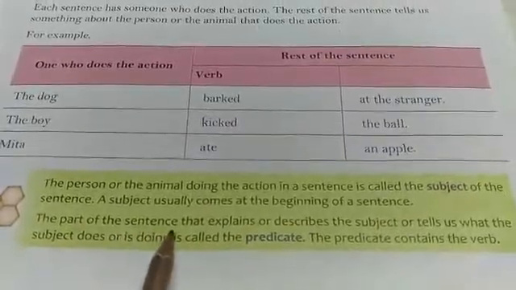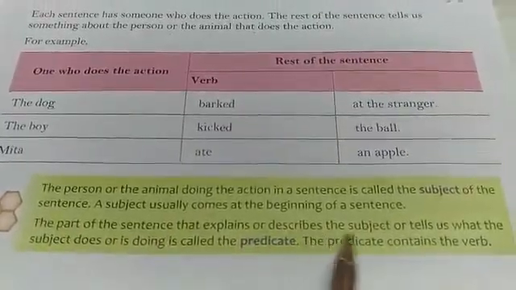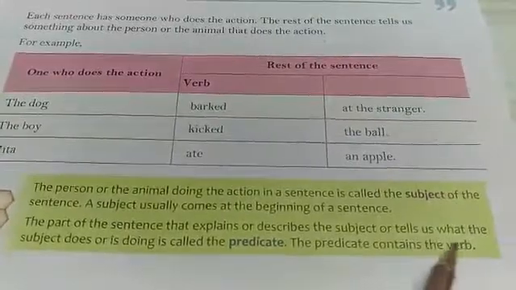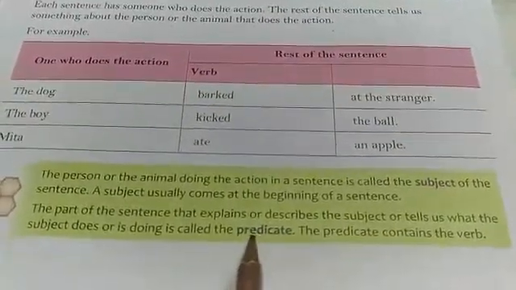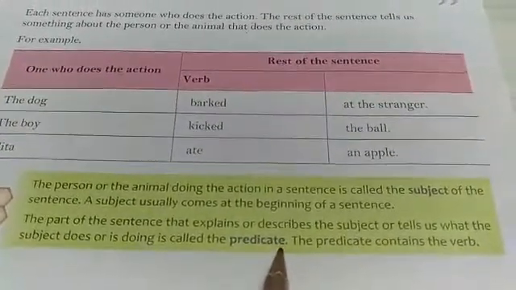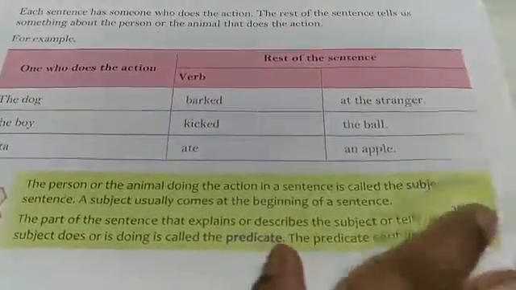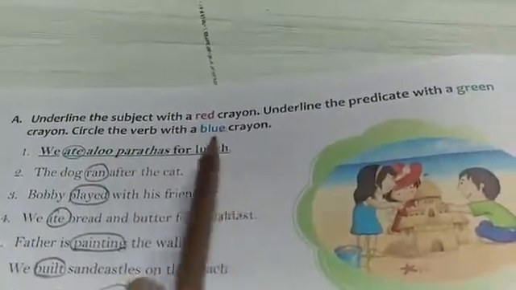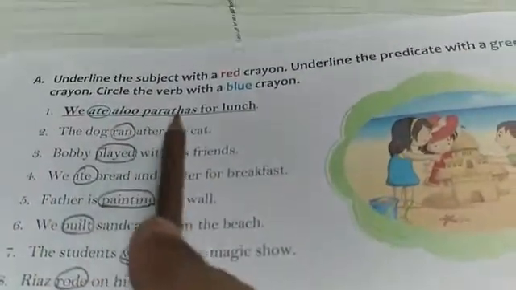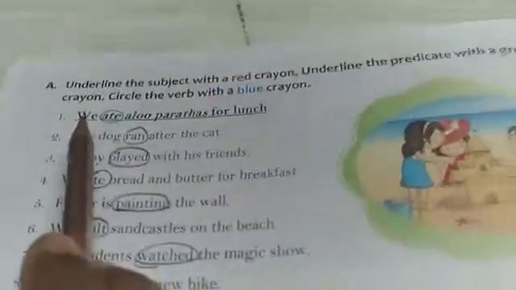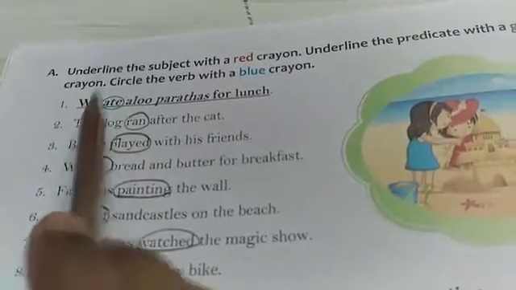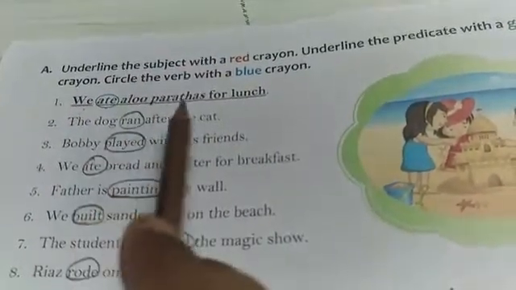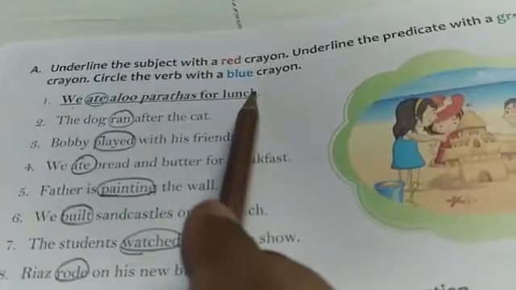The part of the sentence that explains or describes the subject, or tells us more about what the subject is doing, is called predicate. The predicate always contains an action word known as verb. Underline the subject, underline the predicate, circle the verb. We ate aloo parathas for lunch. So what is we? We is the subject, ate is the verb, aloo parathas for lunch is the predicate.